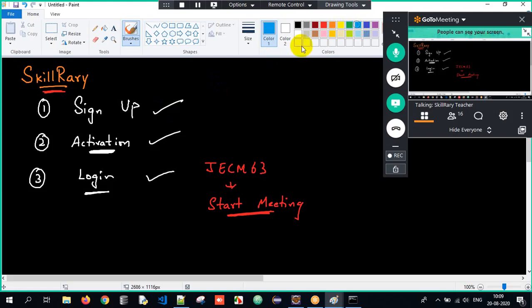For the people who have joined the session through Skillrary, good, you can all start practicing. If not, for the people who encountered any issues, first sign up into Skillrary, then you'll receive an activation mail, and then log in and check, can you view the course called JACM 63. Then you'll have an option called start meeting. Once you click on it, you will automatically get redirected to the platform.